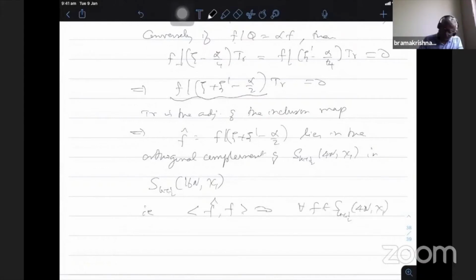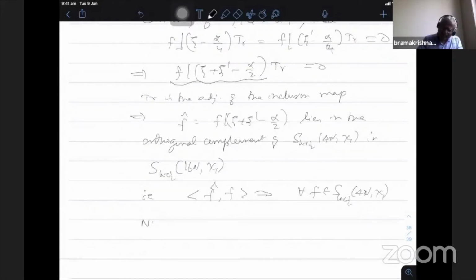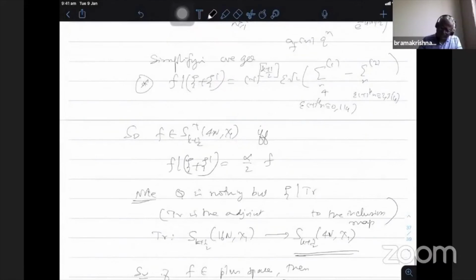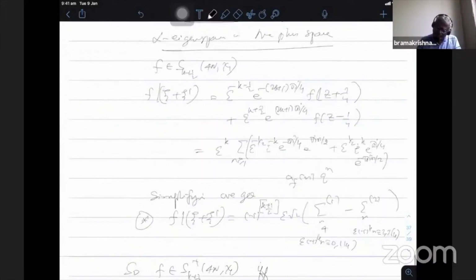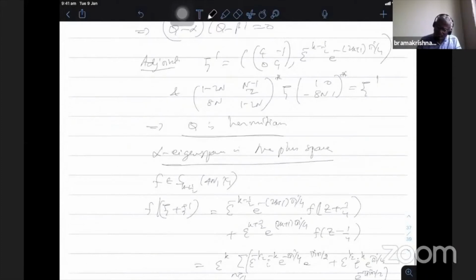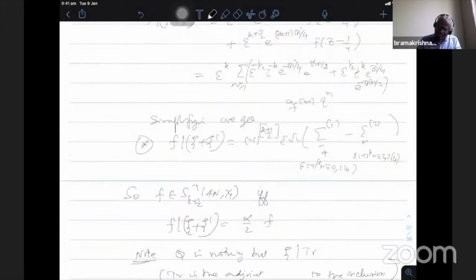Note that we have already seen that f bar psi plus psi dash, if I apply it, you could look at this particular expansion. f bar psi plus psi dash retains the terms with index 0 or 1 mod 4 and changes the sign of those with 2 or 3 modulo 4.